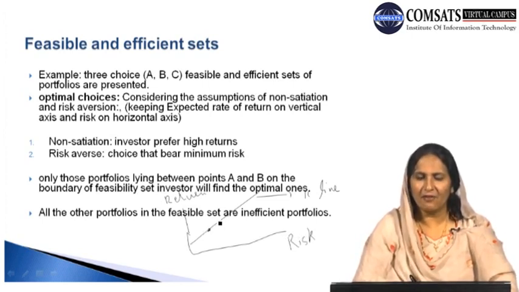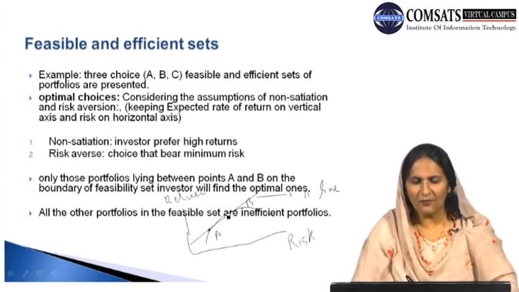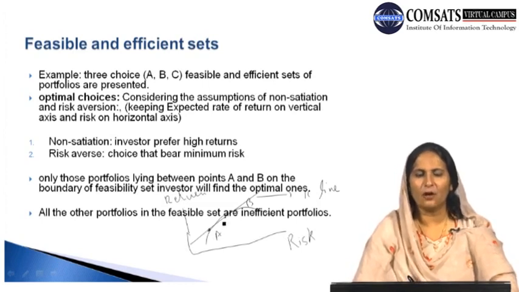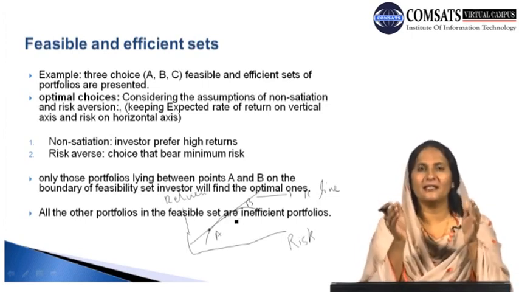At whichever point we are, there is a linear relationship between risk and return. For example, we have a curve which is tangent to this line, an inverted U-shaped curve, and we have two points A and B on it. We can say he is likely to choose between A and B rather than the other choices. We will find the optimal choices, and all these choices are known as efficient because they are tangent to the capital line. So what is the capital line indicating?